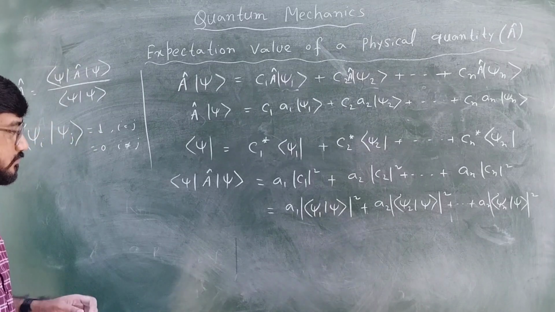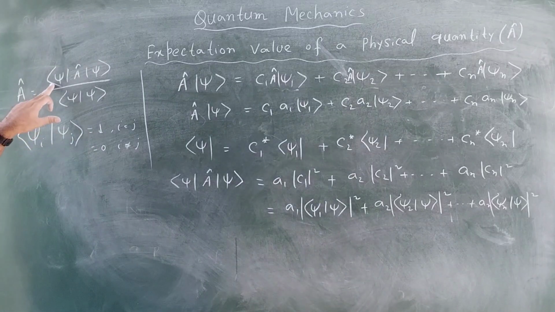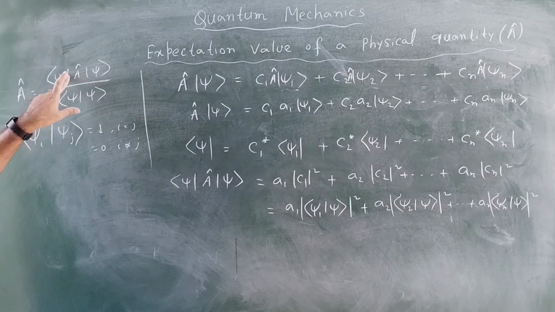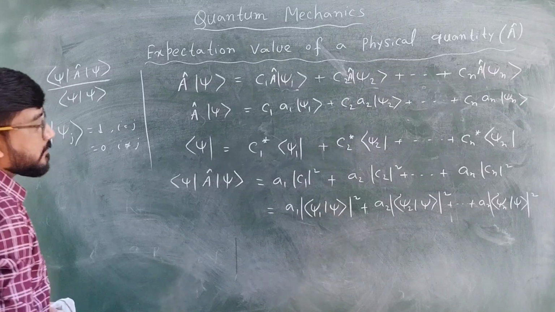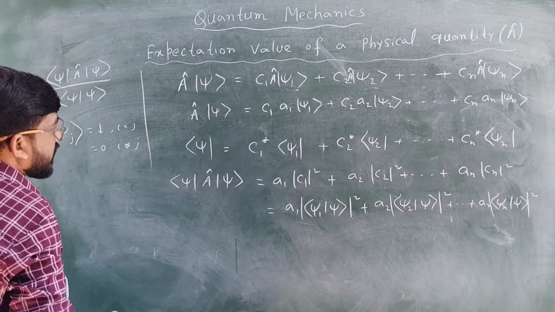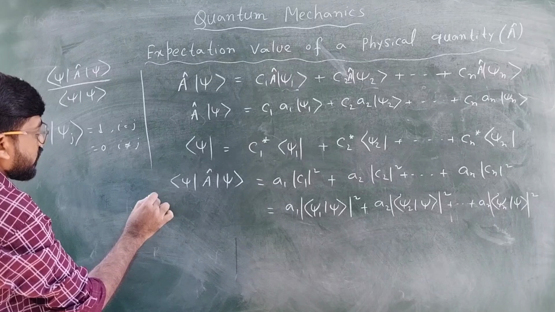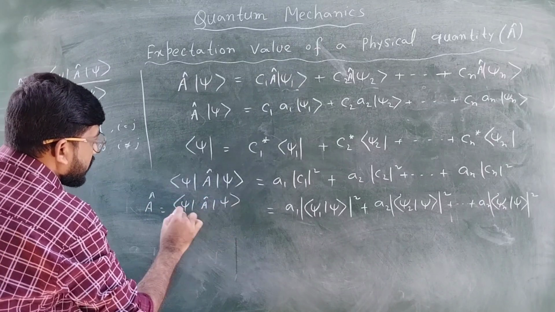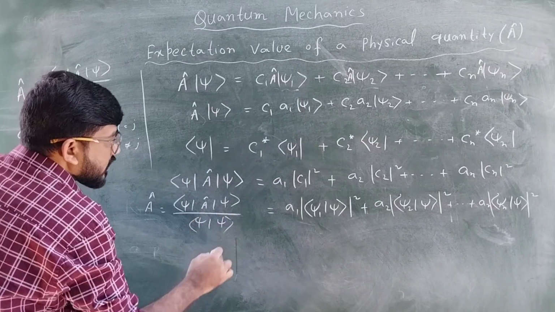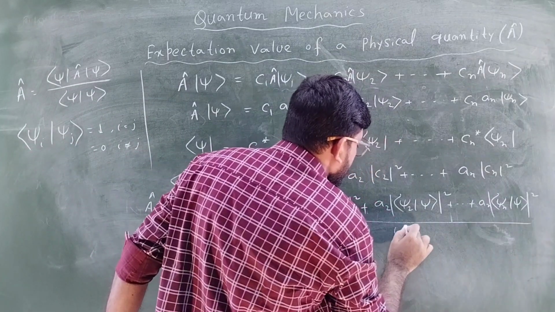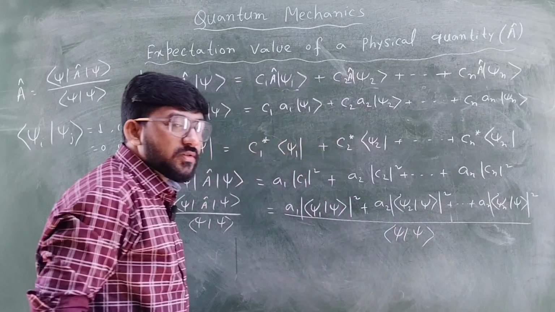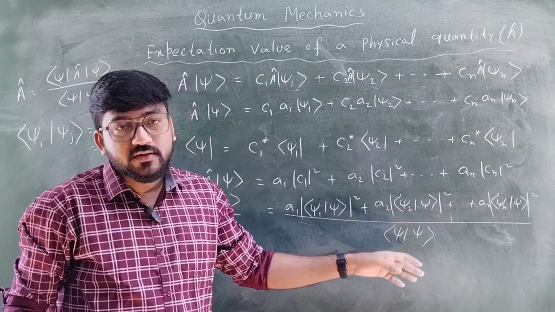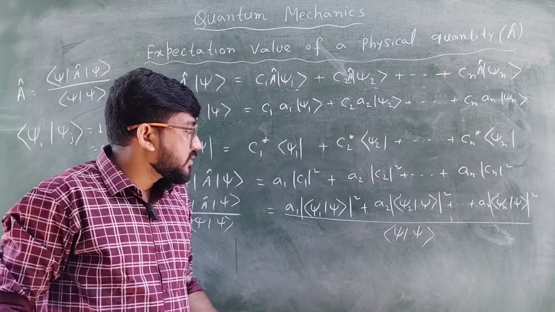Now you see the expectation value of A cap is ⟨ψ|A|ψ⟩ divided by ⟨ψ|ψ⟩. If you substitute here in this equation, what will happen? The ⟨ψ|ψ⟩ comes down in the denominator. If we want ⟨A⟩, it becomes ⟨ψ|A|ψ⟩ over ⟨ψ|ψ⟩, so ψ with ψ comes down. Now if ψ is a normalized function, that will be 1. But in general, we will assume that the function is not normalized, so you have to divide by this scalar product.